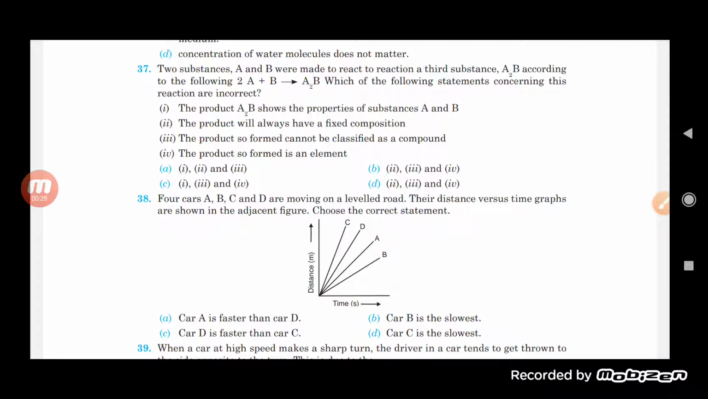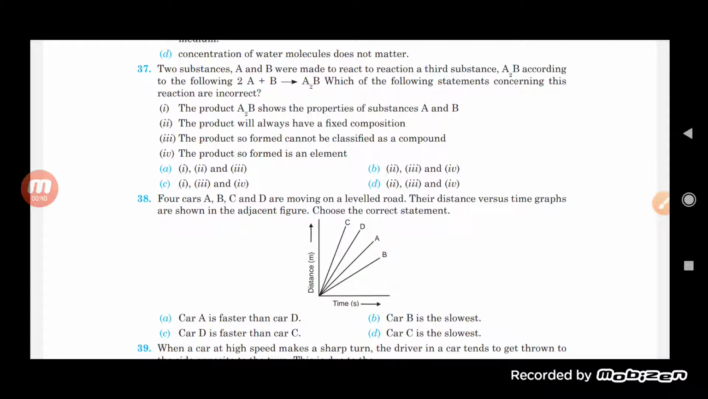One is A and another is B, and we made them react in order to form another substance, which is the third substance A2B. Which of the following statements will be incorrect according to this reaction? Which one will we consider as the incorrect option?